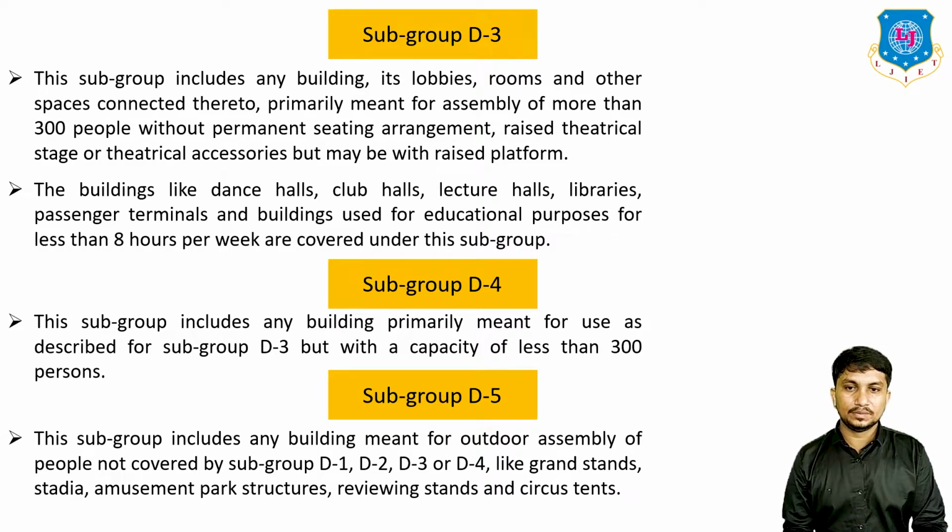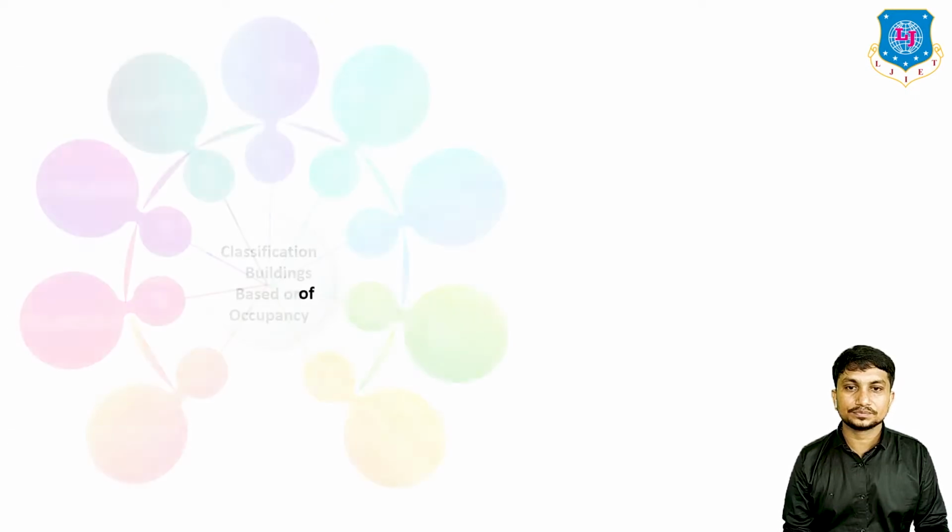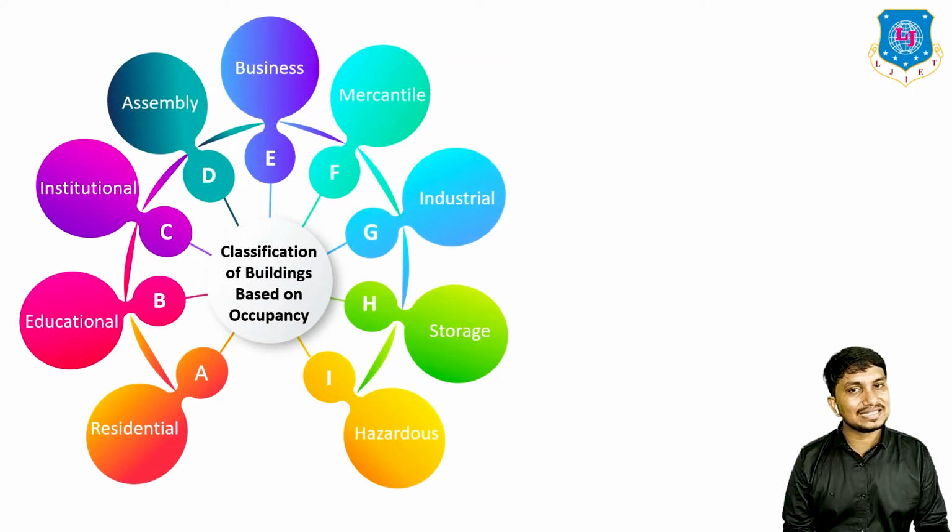And for D5, it includes any building meant for outdoor assembly of people not covered by D1, D2, D3, and D4, like grandstands, stadia, amusement park structures, reviewing stands, and circus stands, etc. are comes under this subgroup D5. Okay, that's all about the assembly building.